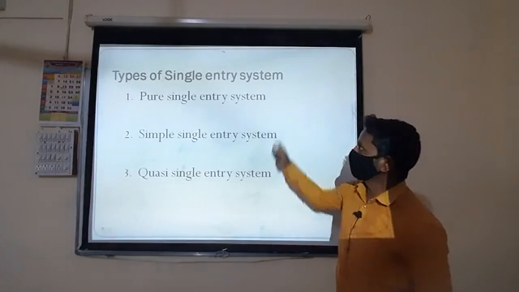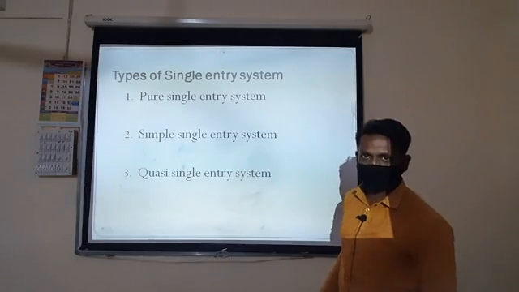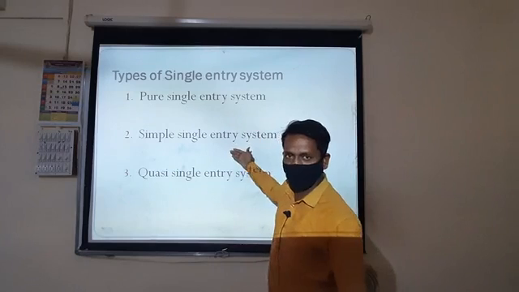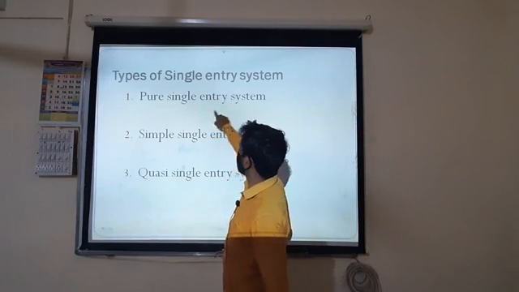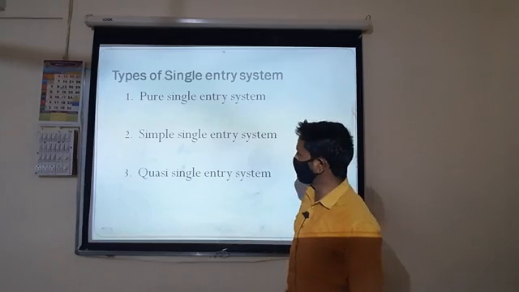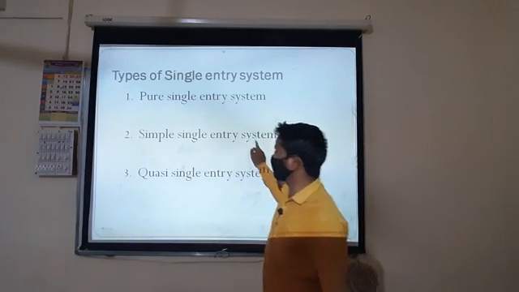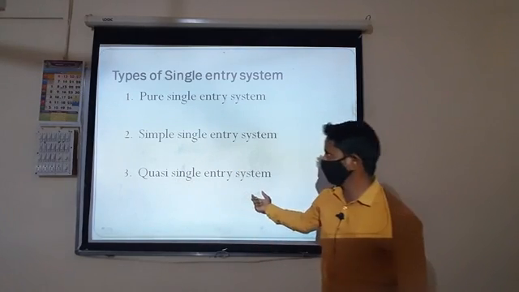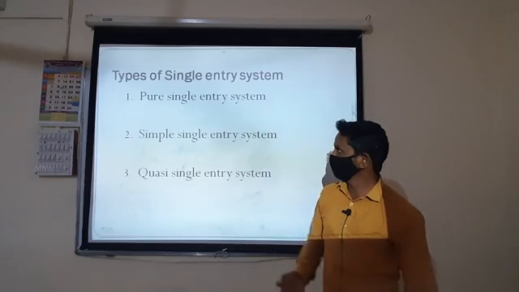Next, the types of single entry system. The single entry system can be classified into 3 categories. The first is the pure single entry system, the second is the simple single entry system, and the last is the quasi single entry system. There are these 3 types.